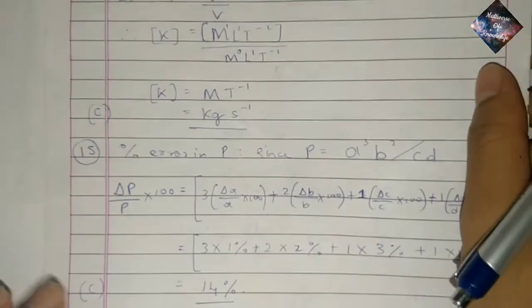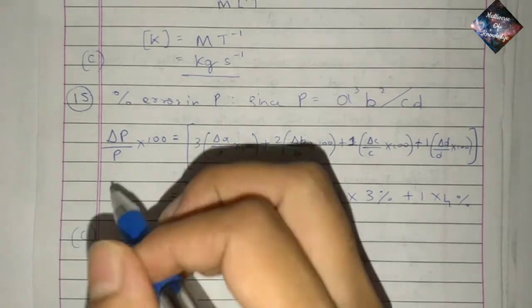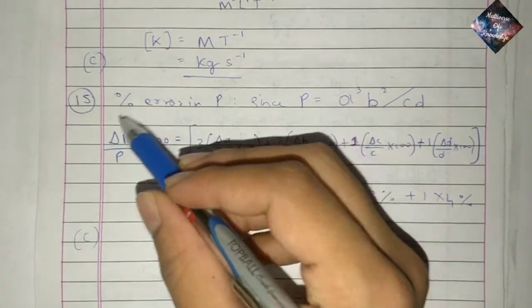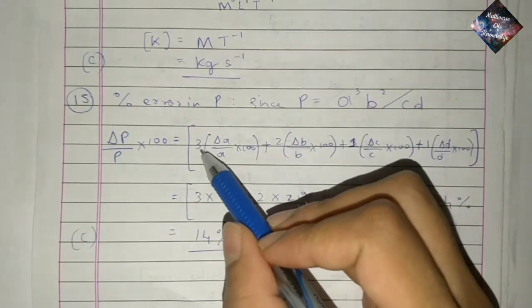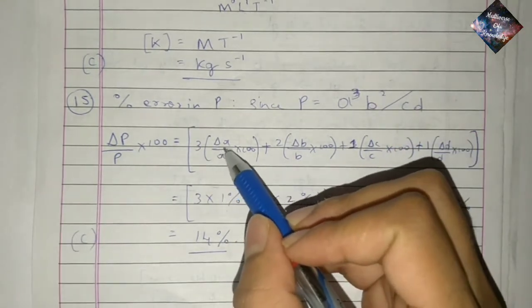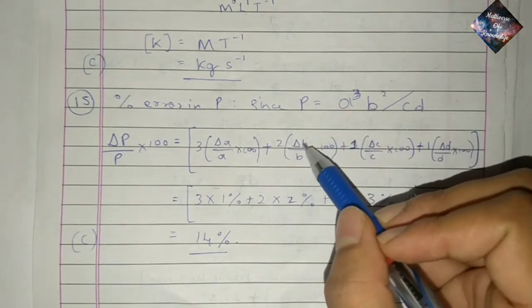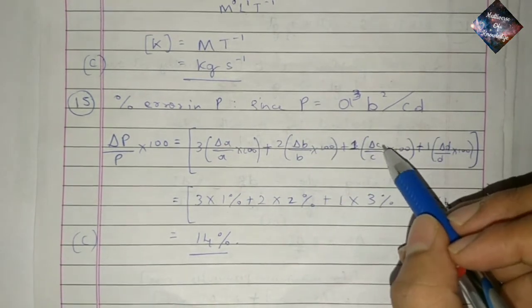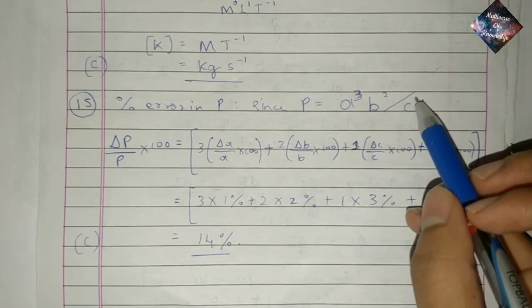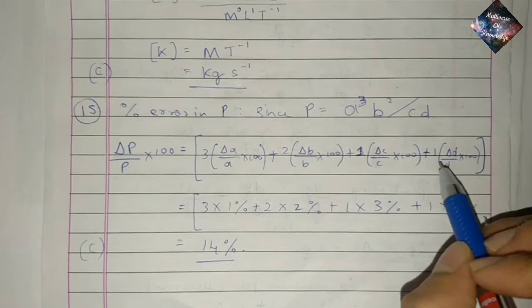So here the percentage error in P, since P is equal to A cube B square divided by CD, delta P by P into 100 is the percentage error in P, which is equal to 3 into the exponent of A into delta A by A into 100, which is the percentage error in A, plus 2 into delta B by B into 100, plus 1 into delta C by C into 100, since the exponent of C is 1, and delta C by C into 100 is the percentage error in C, plus 1 into delta D by D into 100.